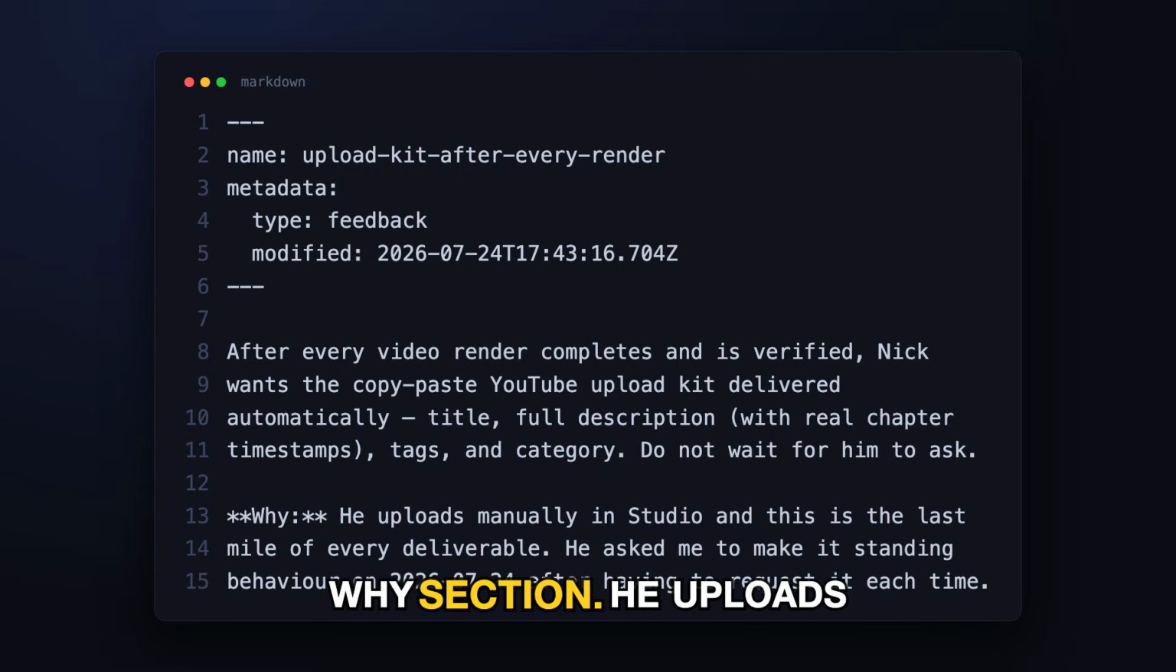Then a why section. He uploads manually in Studio, and this is the last mile of every deliverable. He asked me to make it standing behavior on the 24th of July after having to request it each time. That's the thing to notice. It didn't record what he said. It recorded that he had to say it twice.